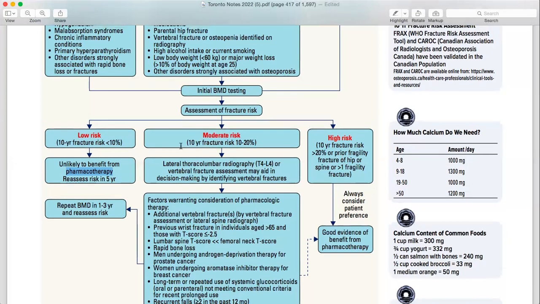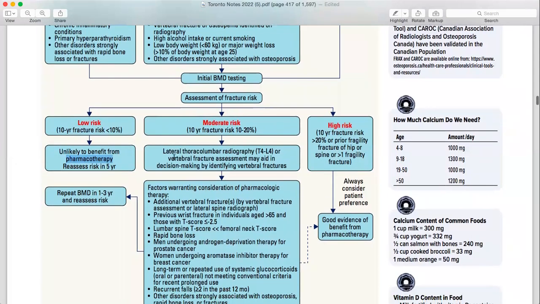Then moderate risk is basically in the middle of high and low, where the 10-year chance is 10 to 20%. So now what are you going to do? Either lateral thoracolumbar radiography like T4 or L4, or vertebral fracture assessment. You can do either of them, not both. Radiography or vertebral fracture assessment may aid in decision making